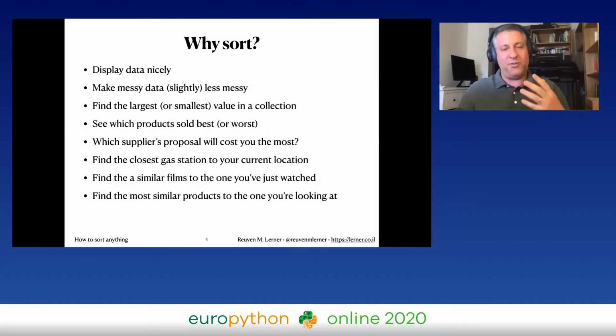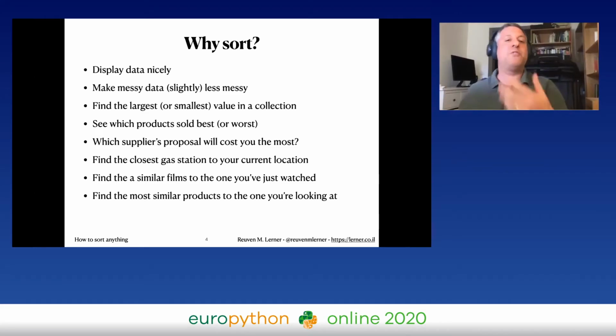So why do we want to sort? And mixed in together here, I have some more abstract ideas and some more concrete ones. So we might want to display our data nicely. Let's see all of our data in calendar order from January through December, or order of years from earliest to latest. Maybe I want to make my messy data slightly less messy. I want to be able to look at it and understand what's going on. I often want to find the largest or the smallest value in a collection. What was the smallest amount that I made in the last year, or the largest amount I made from a purchase in the last year?